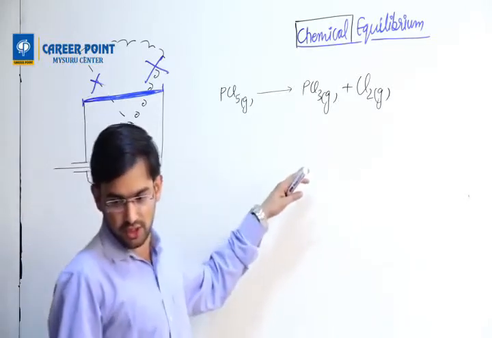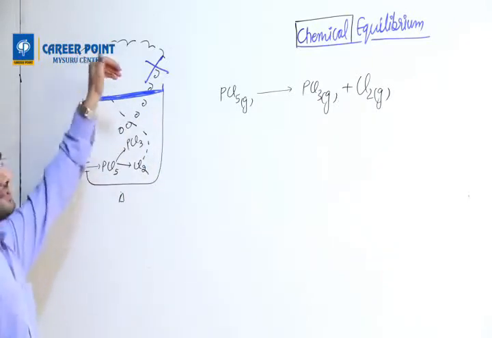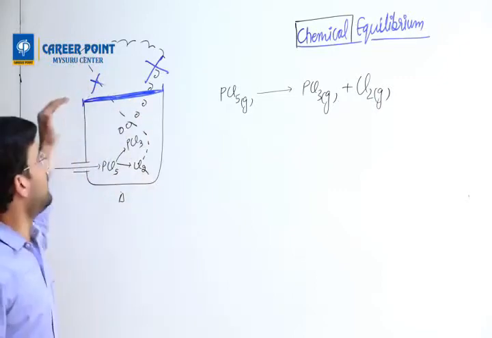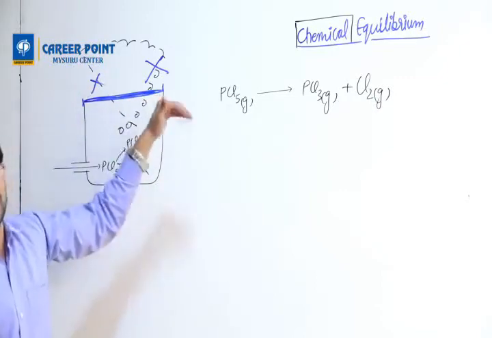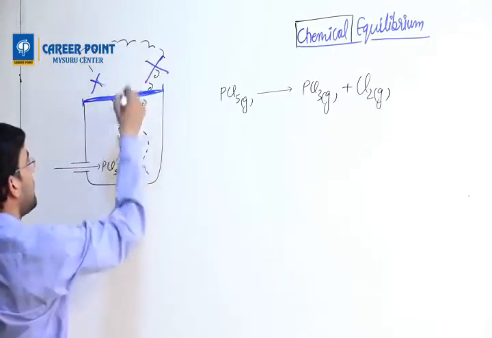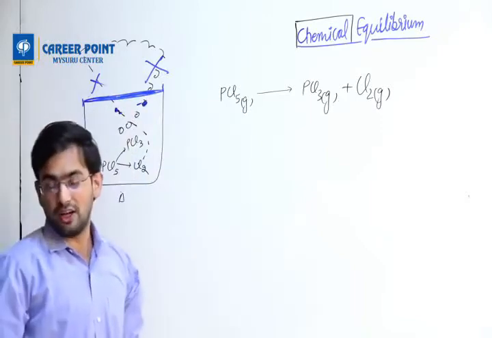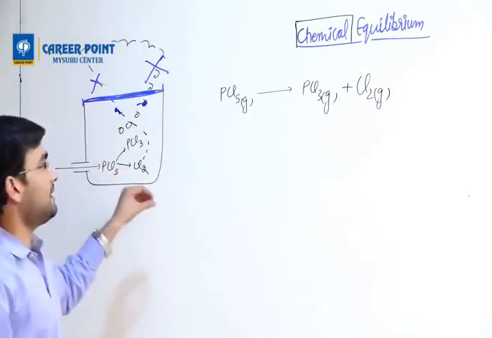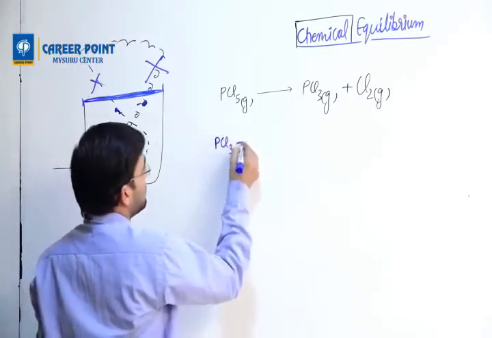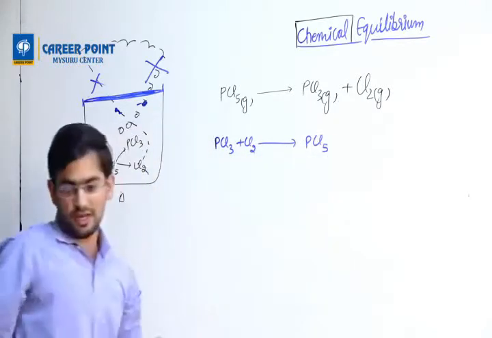Now I have taken an open container. In an open container, all the products formed were gases, so they go outside. But when I close the lid, they are not going outside, and something happens. Now I have PCl3 and Cl2 gas both there. As both gases are there, one more reaction can happen: PCl3 plus Cl2 combine together to form PCl5 gas.